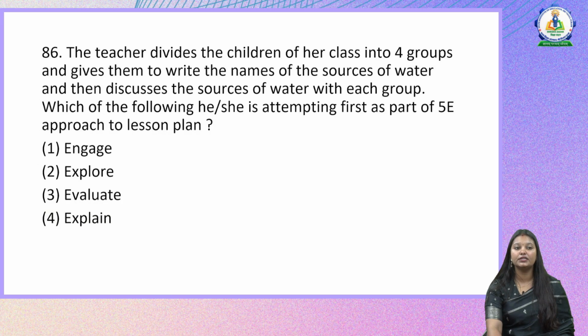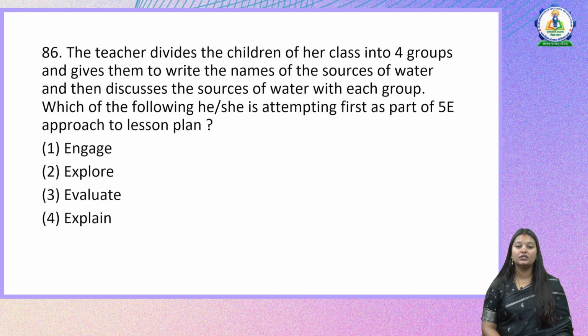The next question is, the teacher divides the children of her class into 4 groups and gives them to write the names of the sources of water and then discusses the sources of water with each group. Which of the following he or she is attempting first as part of 5E approach to lesson planning? So this question has come on the lesson plans that the teachers make. So this is also related to social science pedagogy.